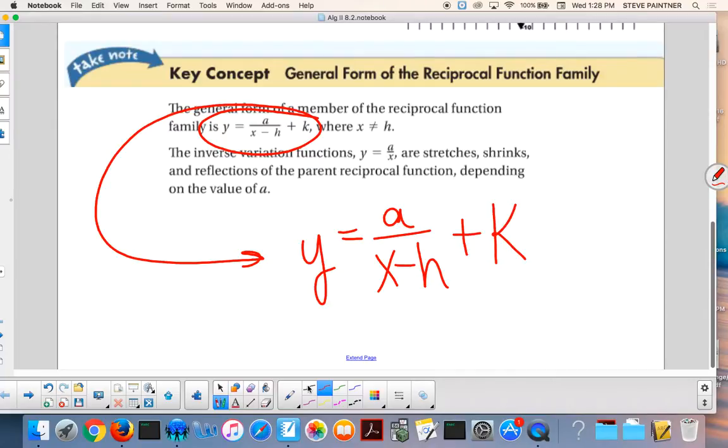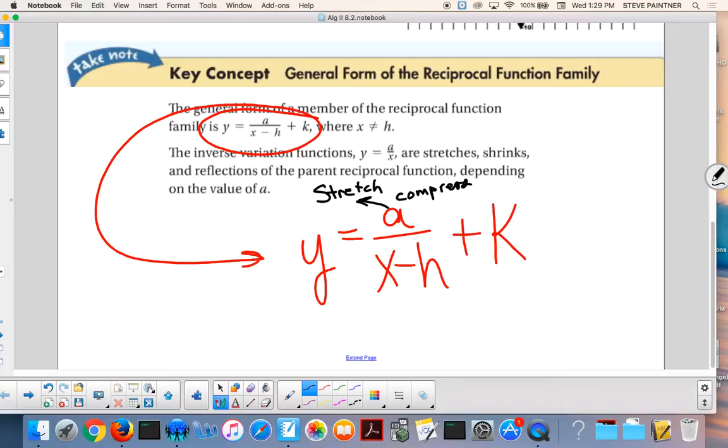And all I'm going to do is I'm going to tell you these are your transformations. Okay? Now, this number on top, A, is the same A that's always been done all year. What has A done? It's always been your stretch or your compression. So this is your stretch, or it could be your compression, right? Okay, stretch or compress. What makes it stretch? A has to be what? Bigger than 1. What makes it compress? Smaller than 1. Wow, hang on. Smaller than 1, but bigger than 0. So between 0 and 1, that's a compress.